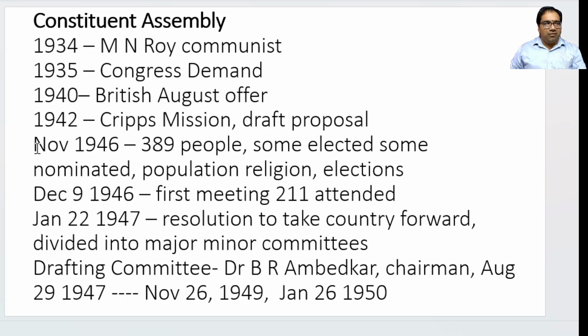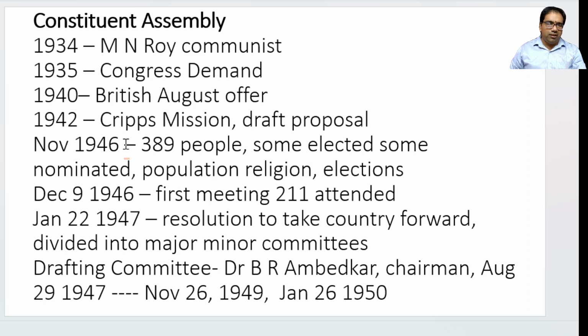And finally, in November 1946, after 4 years of this proposal, the Constituent Assembly was finally created. It consisted of 389 people. Basically, some of them were elected, some of them were nominated, on the basis of different reasons, like the population, the religion, etc. Some were nominated by princely states, some were nominated by the British, etc. So ultimately, 389 people were selected, and some elections happened.